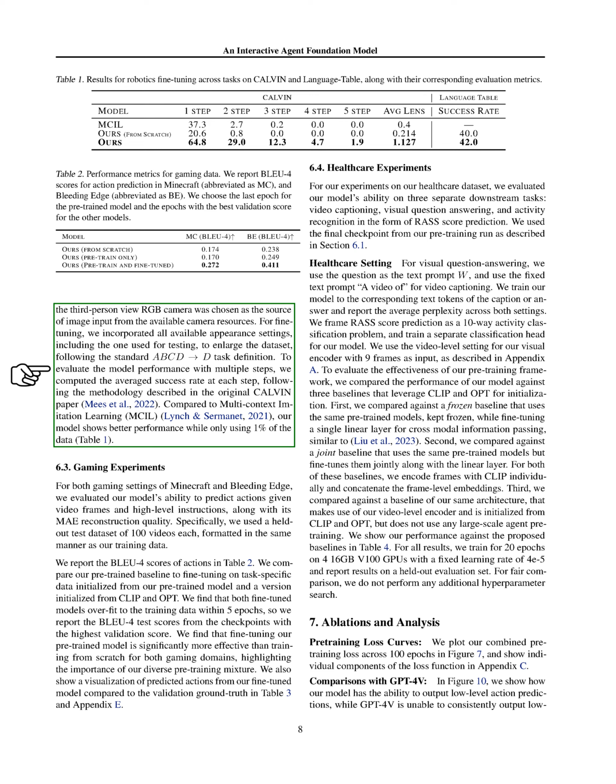For gaming experiments with Minecraft and Bleeding Edge, we looked at how well our model could predict actions from video frames and instructions, and how accurately it could reconstruct actions, using a metric called May. We tested our model on 100 videos from each game that were not used in training. Our findings showed that fine-tuning our pre-trained model worked much better than starting from scratch in both games, emphasizing the value of our diverse pre-training data. We also compared our model's action predictions to the actual actions to visually show how well it did.